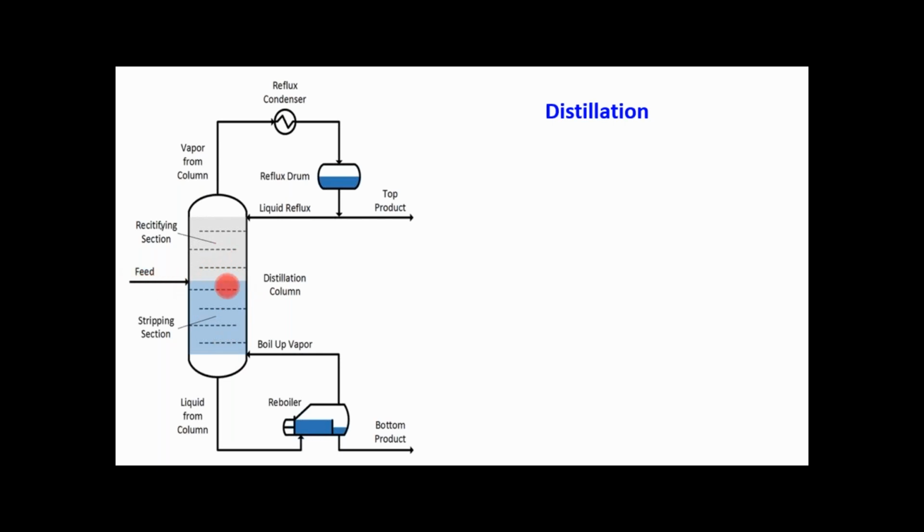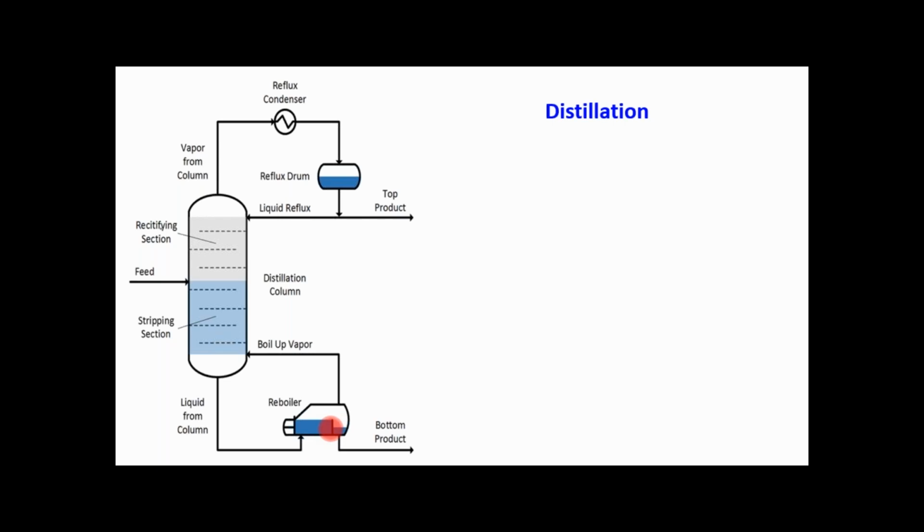We feed this liquid component mixture into the column, and then the liquid from the column is sent to the reboiler. In this reboiler we provide heat, and on the basis of the boiling point, the less volatile component or the highly volatile component is available in the reboiler.